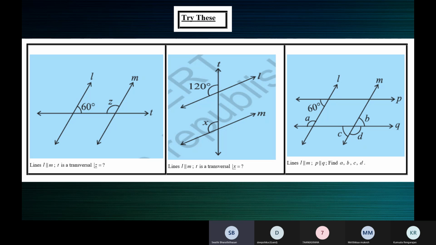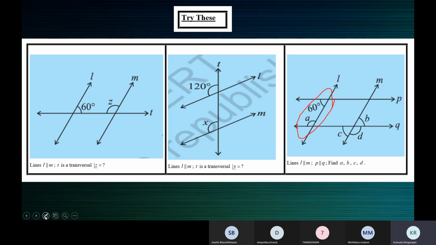Since 60 and the angle that is closer to it form a linear pair, we can find 180 minus 60 is equal to 120. No, no, ma'am, this does not form a linear pair. These two angles, the 60 degree and the angle which is near to it. Okay, okay, 1 minute, Swati, you're right.